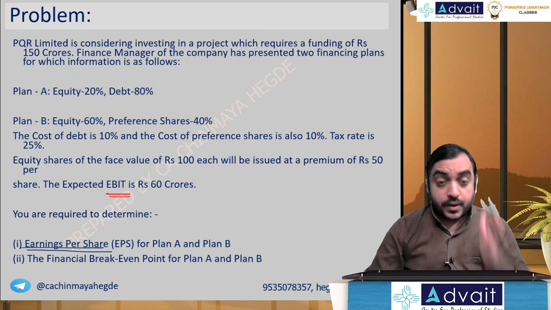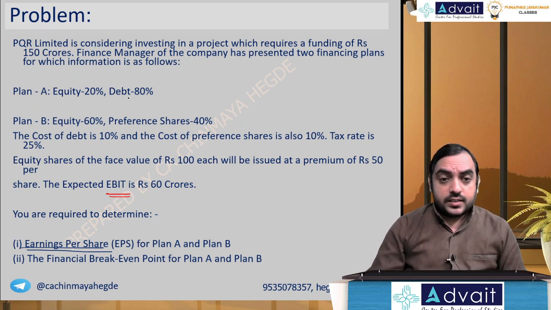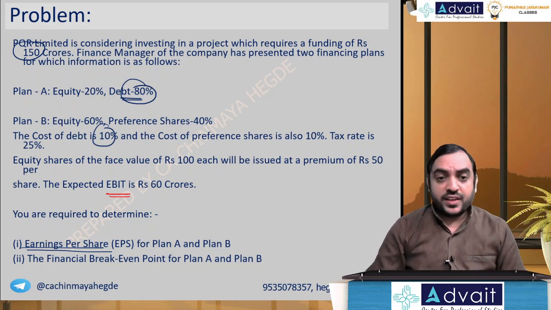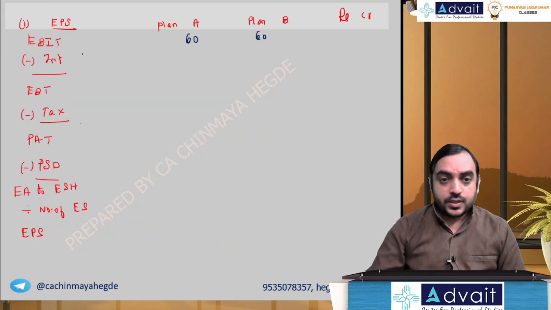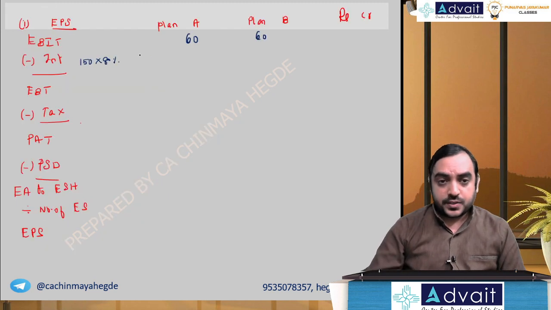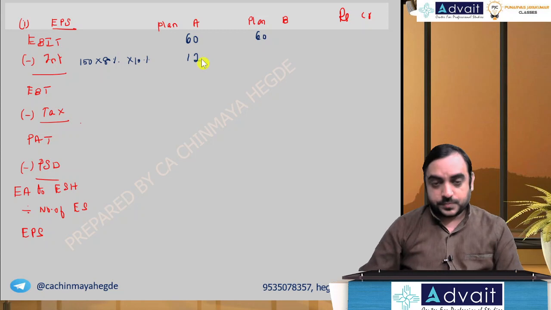Interest, plan A. They take 80% debt, which requires 150 crores, 80%, and cost of debt 10%, rate of interest 10%. So 150 crores, 80%, so 120 crores, you get 10%. I think you get 12 crores.